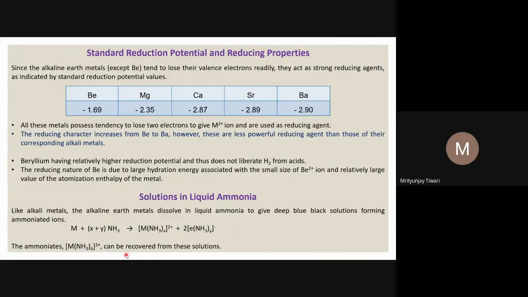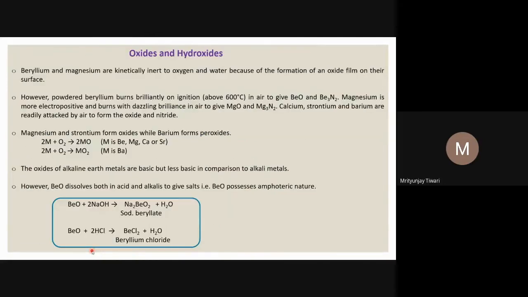Now this is called the ammoniate. Only the first shell of ammonia molecules is considered, so 6 ammonia molecules are there, in an octahedral arrangement. The metal sits in the middle, and 6 ammonia molecules come from different corners at 90 degrees to each other in octahedral fashion. So this is the ammoniate, or ammoniated cation. They can be recovered from these solutions as well.